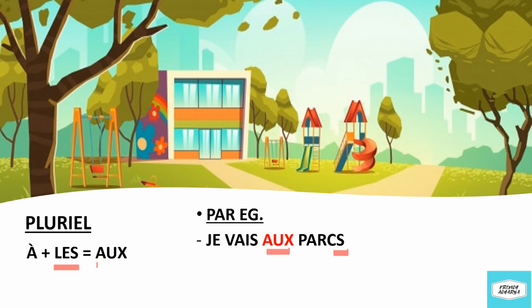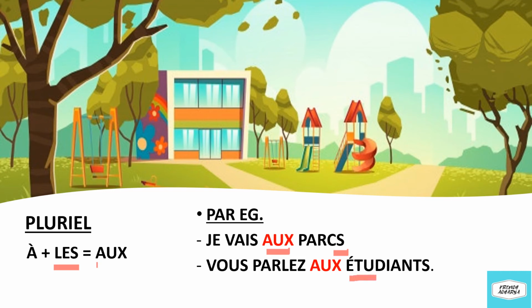That means we will be using the contracted article used for plural nouns. And the meaning is, je vais aux parcs, I'm going to the parks. That means I'm going to different parks. And the other example is, vous parlez aux étudiants. You're talking to the students. Now we all can see it is ending in S, it is plural, étudiants. So we will be using aux, A, U, X. You're talking to the students.